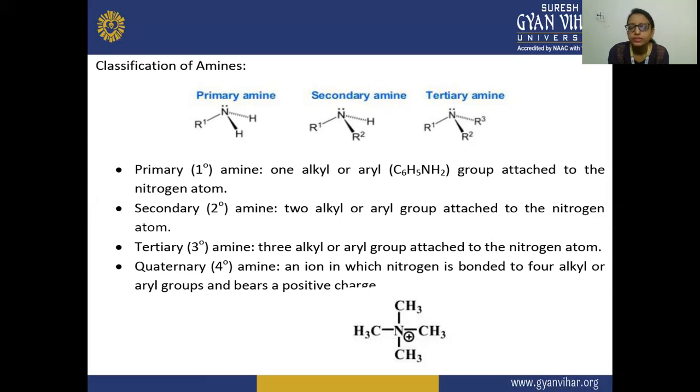So here you can see in the example, the nitrogen is bonded by 4 alkyl groups. So that is why here the nitrogen is bearing this positive charge.